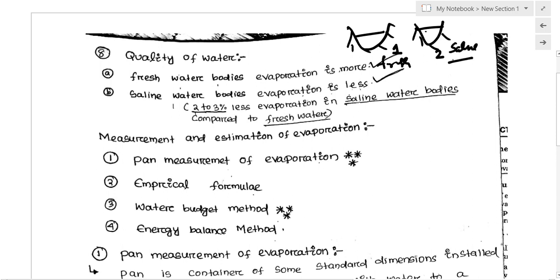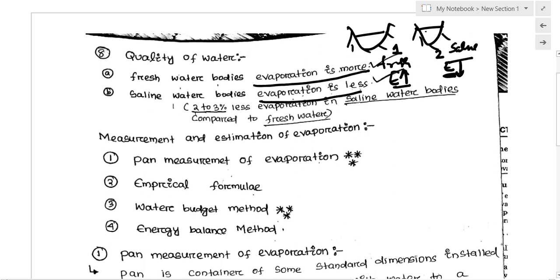In the saline water body, the evaporation will decrease as compared to the fresh water body. In fresh water, evaporation is more, and in saline water, evaporation is less.